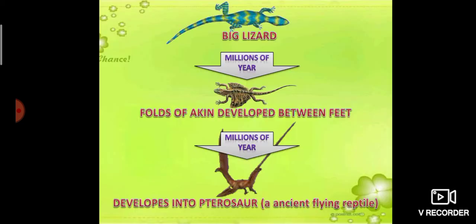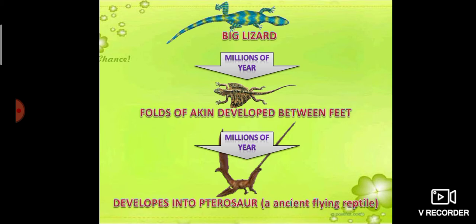Then, here is an example. The process of evolution will become clearer with the example. So this is a pterosaur. The development of the pterosaur is an example of evolution. The pterosaur is an ancient flying reptile. We know reptiles cannot fly, so this is an evolution.